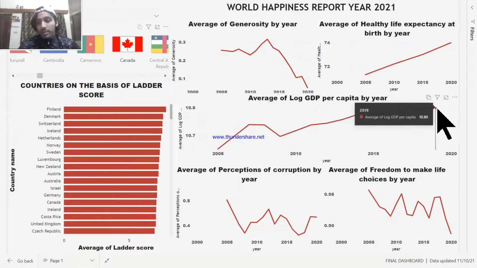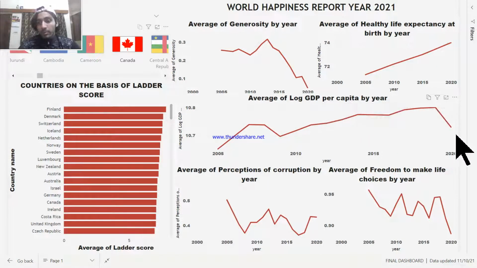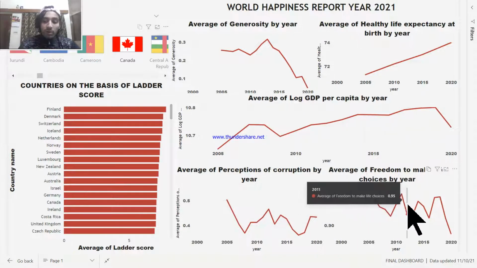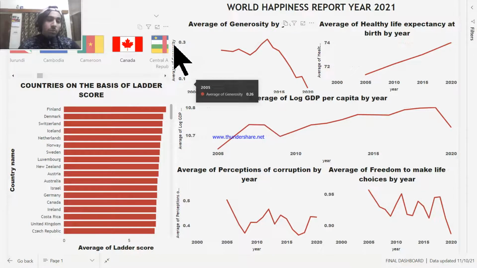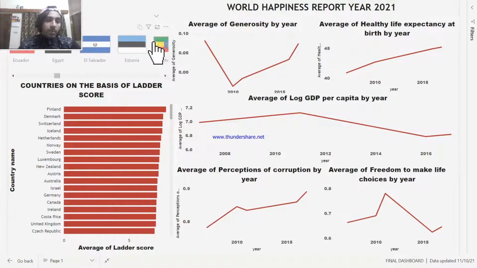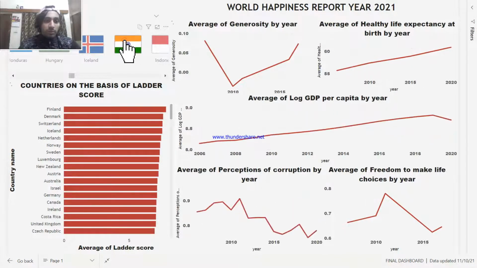The log of GDP was also going up, but it went down because of the COVID situation. The perception of corruption is also slightly shifting here and there, and freedom to make choices has also gone down. So all these things are important. We can even see it for India, right? Because it's very important to analyze the status of countries here.